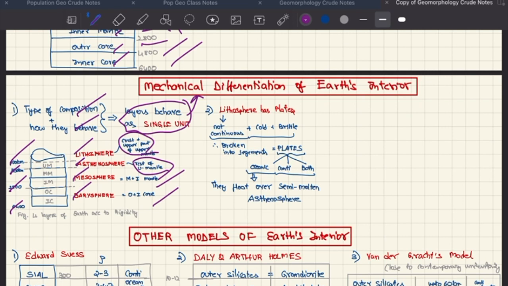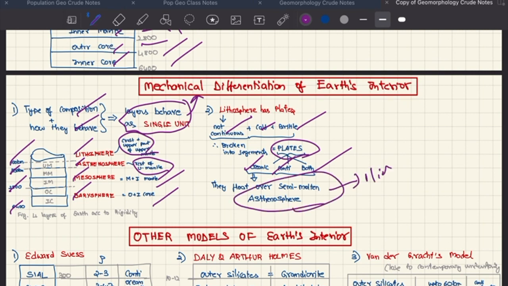So the lithosphere is brittle, it's cold, and it's not continuous. Therefore, it is broken into something called plates. So there are 3 types of plates: oceanic, continental, and both. They are floating over the semi-molten asthenosphere because of the olivine.